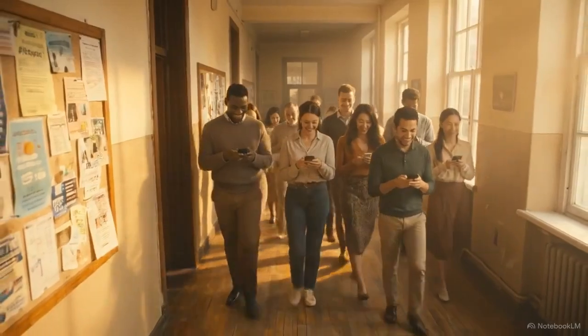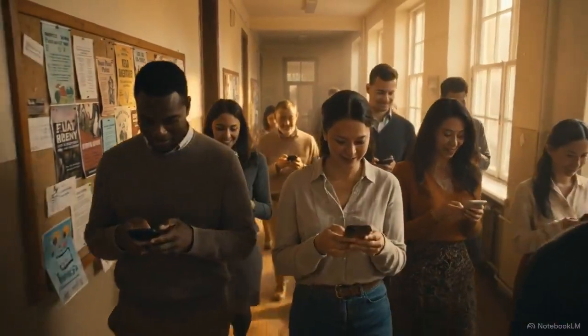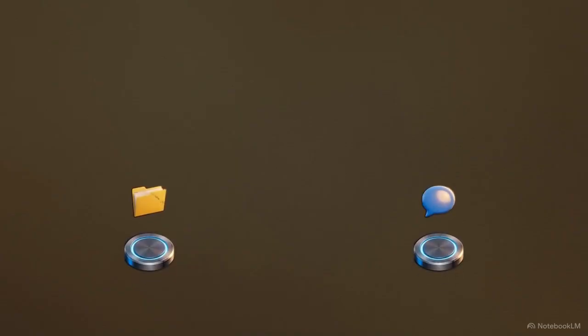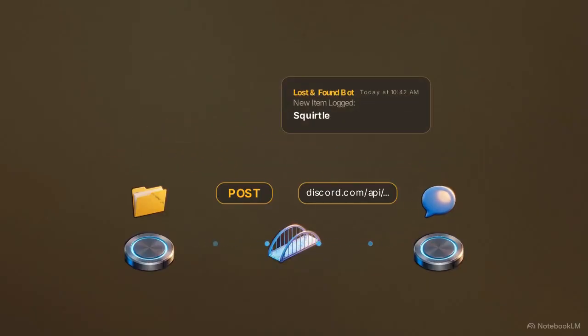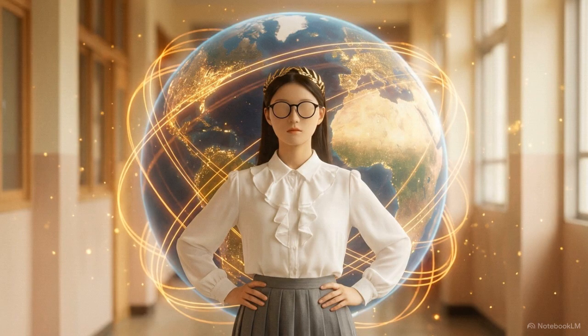We hit a hurdle with the lost and found requests. Students at Rende Elementary don't check email, they use Discord. To find that missing turtle, our data has to leave the Google ecosystem entirely. This digital bridge is a webhook, allowing different software systems to communicate. We set the method to post, input the Discord URL, and package the message into a JSON payload. The data travels across the bridge, appearing perfectly formatted in the student chat. Webhooks connect disparate tools. They turn isolated apps into a unified, cross-system workflow, giving AI agents the ability to communicate across the entire internet.